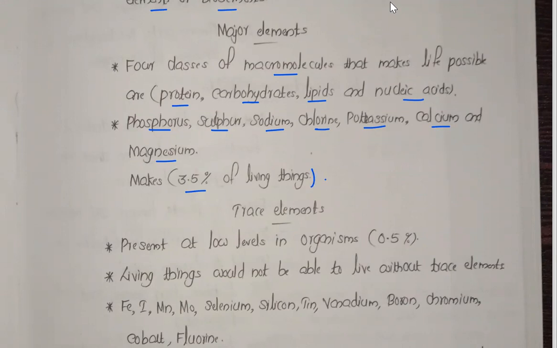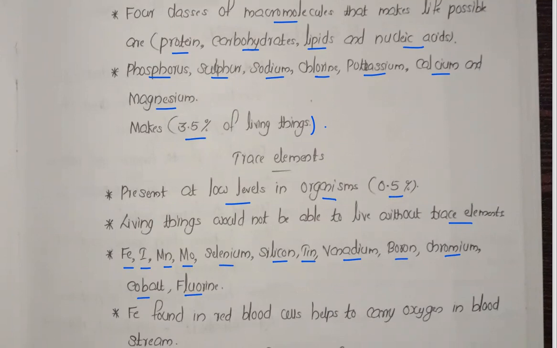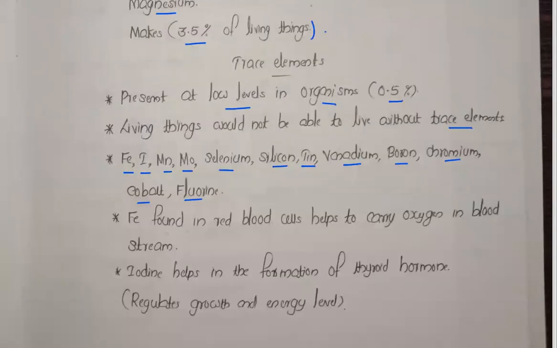elements. Now the trace elements, or microelements, are needed in small amounts, at low levels in the organism, just 0.5% only. Living things would not be able to live without trace elements. Trace elements are essential for their growth. Examples for this are iron, manganese, molybdenum, selenium, silicon, tin, vanadium, boron, chromium, cobalt, fluorine. These are the examples for the trace elements or the microelements.